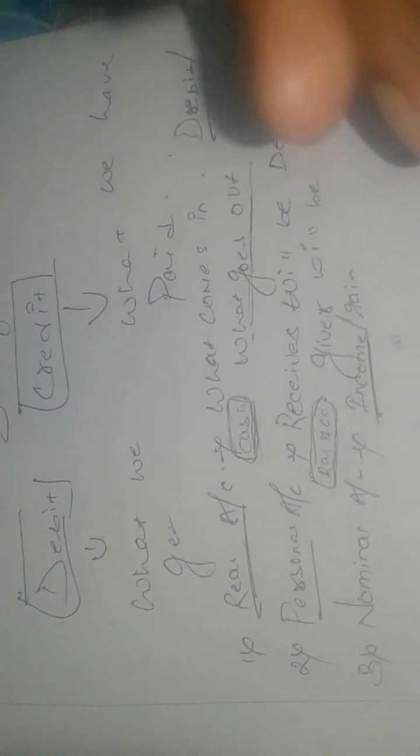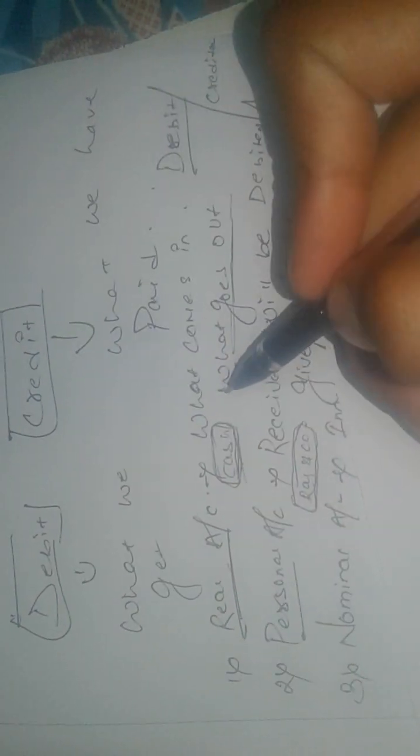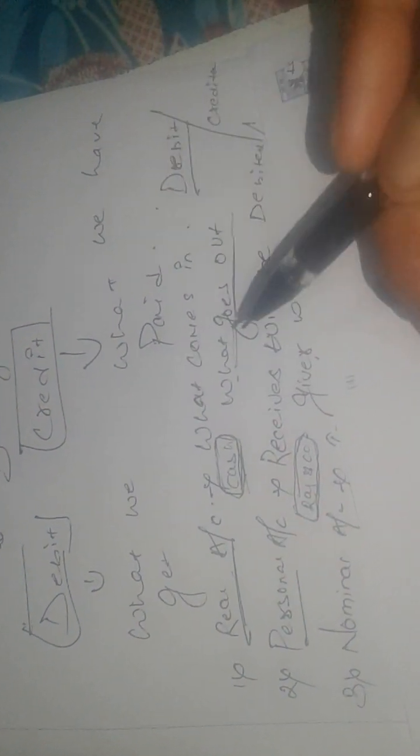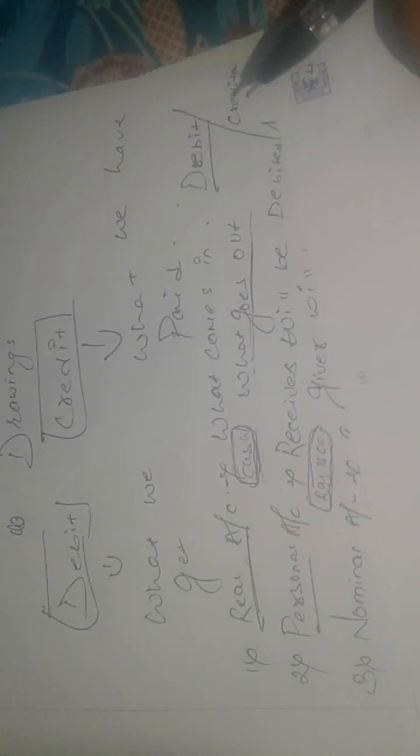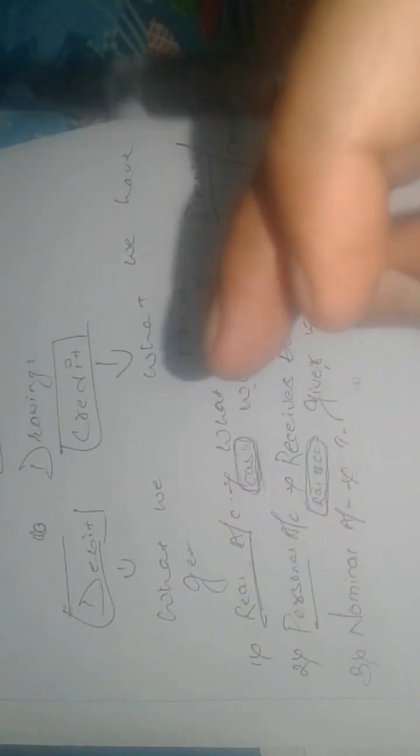Real account has this basic fundamental presumption that what comes in will be debited, what goes out will be credited, right? And one of the examples given in the real account is cash account. There are various examples, out of which I have listed one here. And what does the personal account say? Personal account says that the receiver will be debited. The person who receives will be debited and the giver will be credited, right?